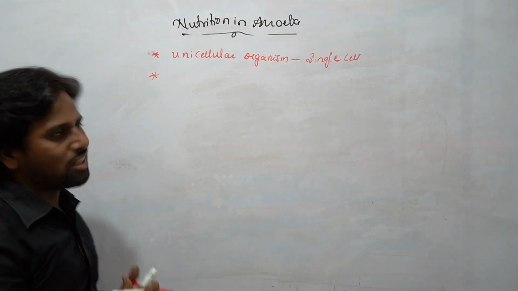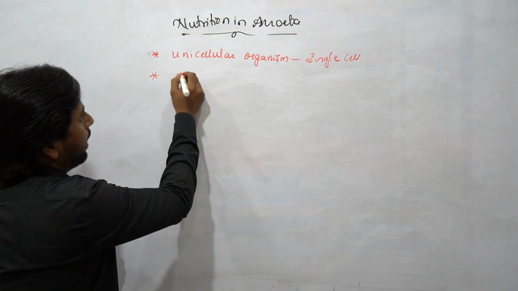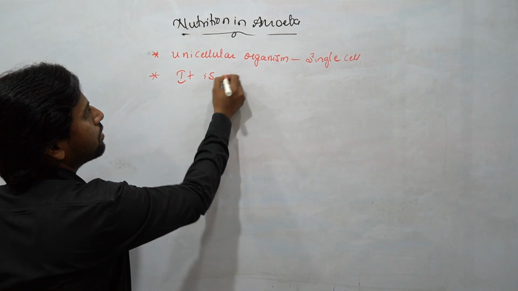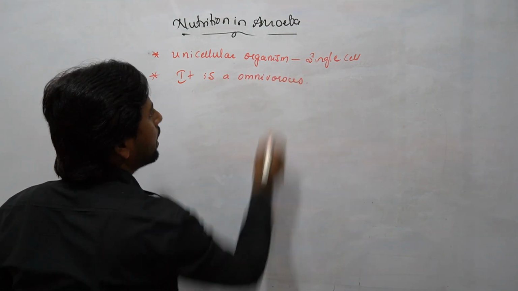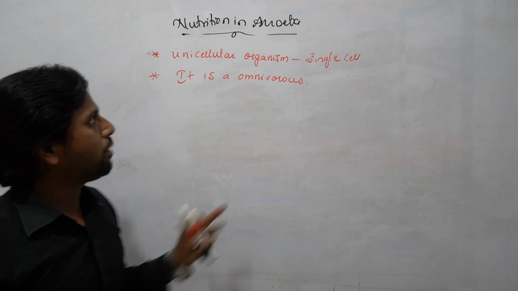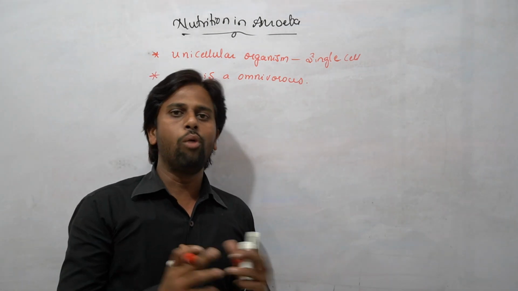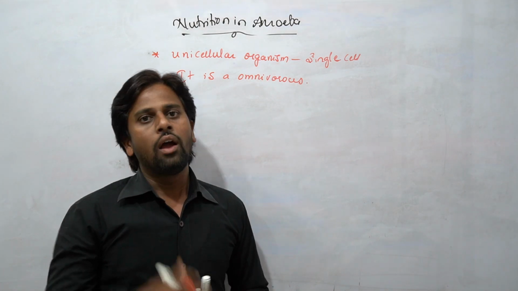This amoeba is omnivorous. Omnivorous means the organisms which feed on both plant as well as animal products.